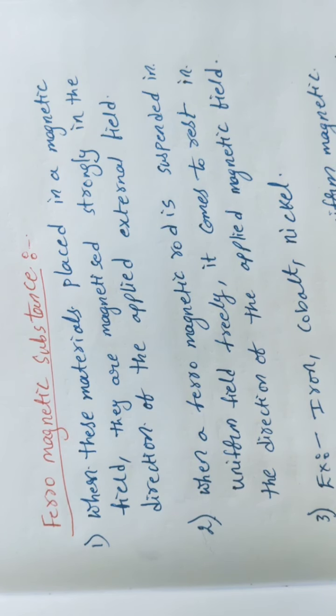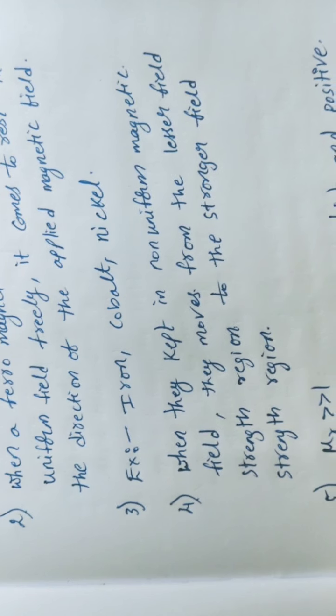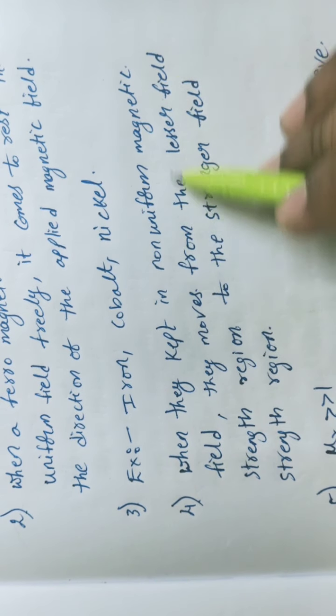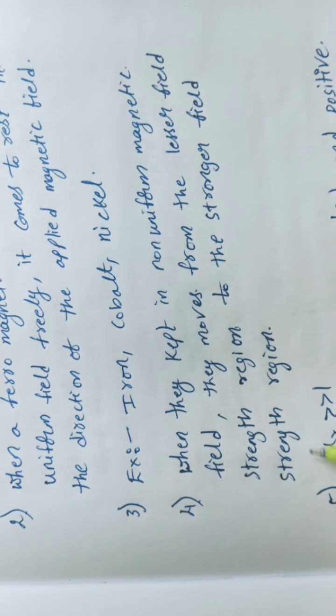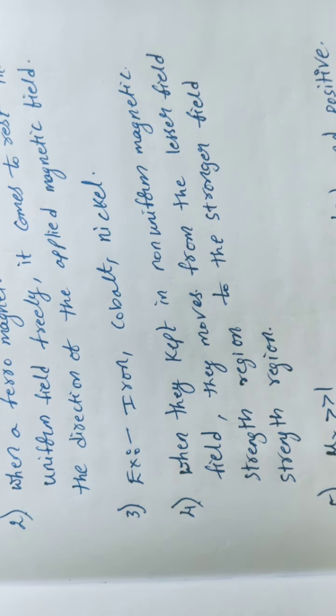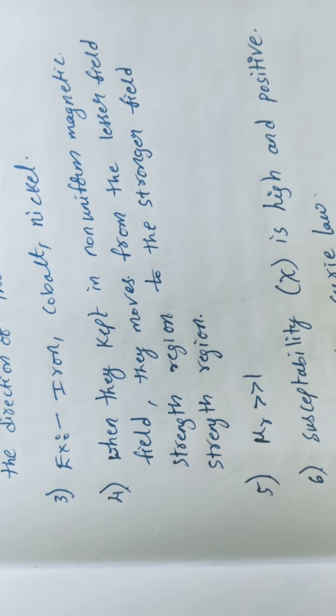After completing these three points, when we place these ferromagnetic substances in a non-uniform magnetic field, here also they move from lesser field strength to stronger field strength, students. When they are kept in a non-uniform magnetic field, they move from the lesser field strength region to the stronger field strength region. Now we will discuss relative permeability: the mu r value is greater than 1 and the susceptibility value is high and positive.